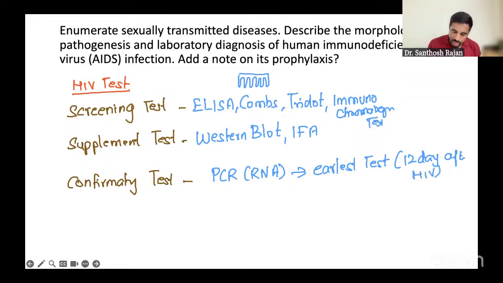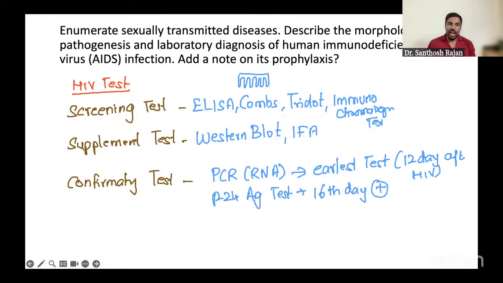Okay, and the other one is your P24 antigen test. P24 antigen test. This is also early, but the only thing is it becomes positive on the 16th day. These are the points you're going to write. Okay. And we can do DNA PCR also, but that is for the pediatric group, for pediatric HIV. For pediatric HIV, you can do it.